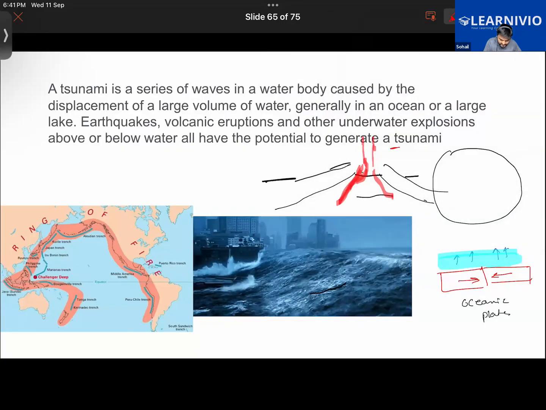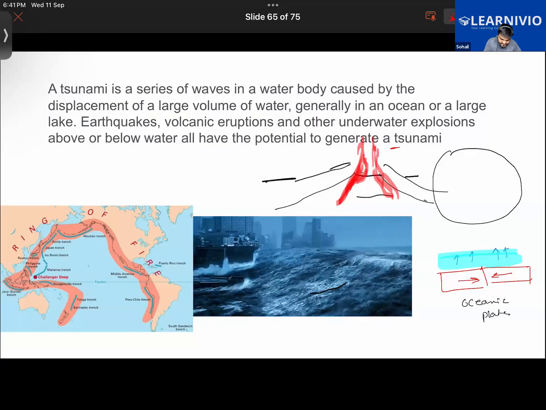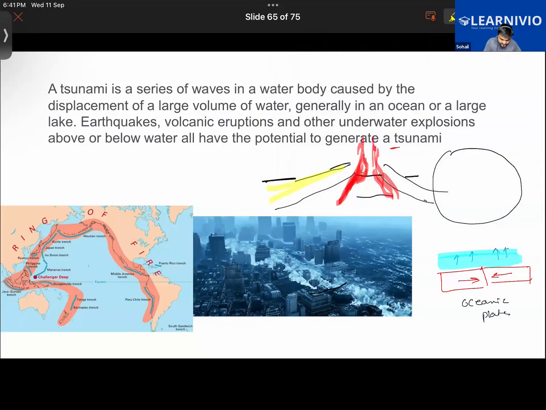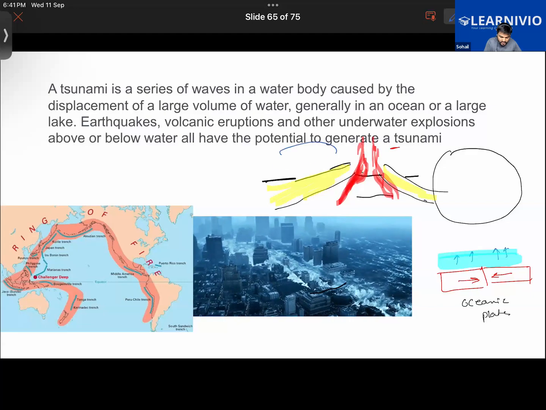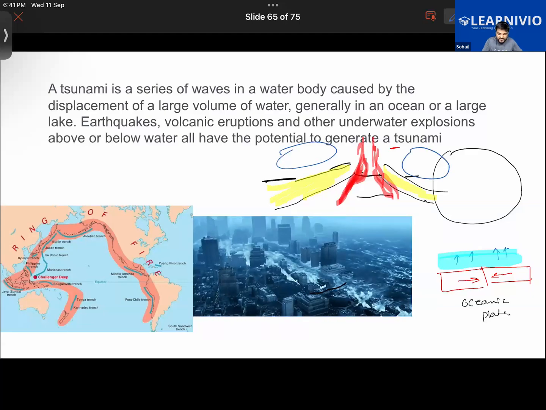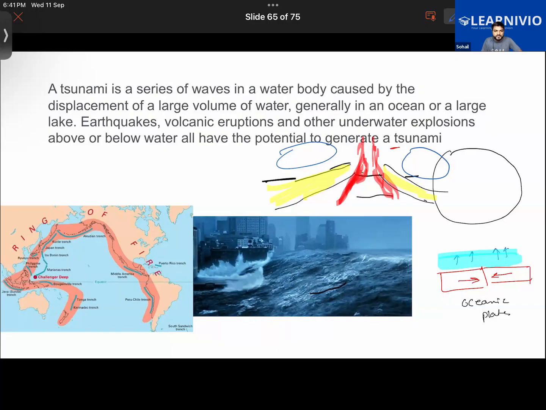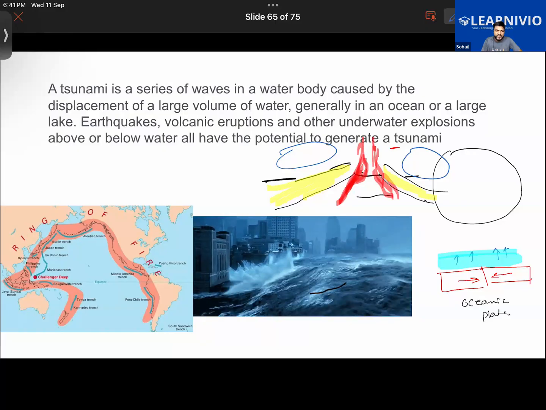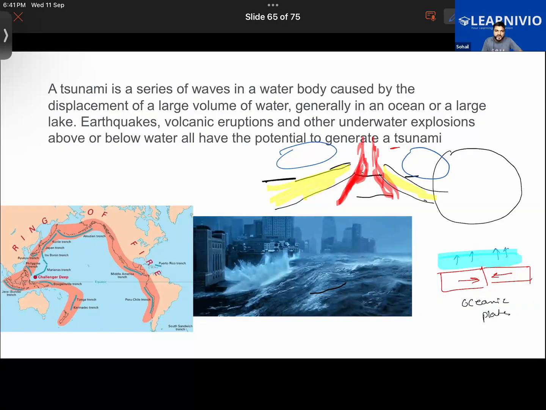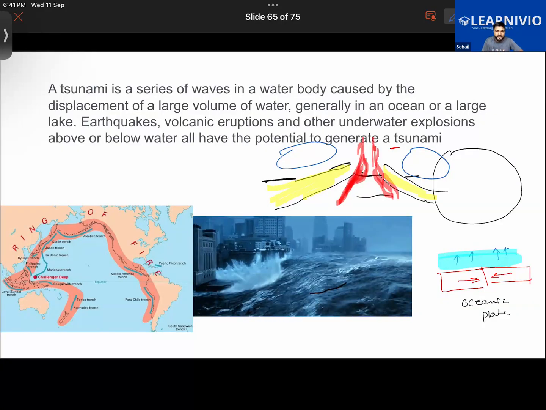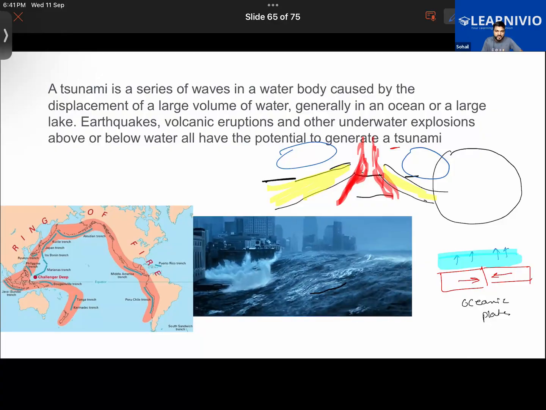If there's a volcanic eruption, the plates will be displaced from their original position like these. Getting it, guys? Because of that, a huge volume of water above them will also be displaced, and that will also cause a tsunami. That is one thing. Many times, weather can also be the reason for the generation of a tsunami.